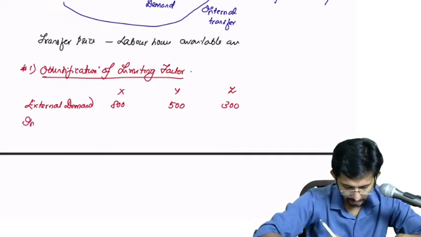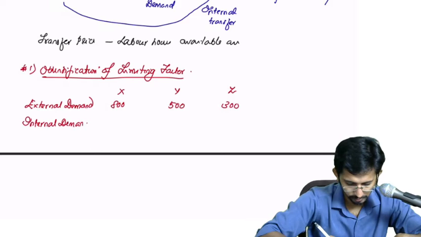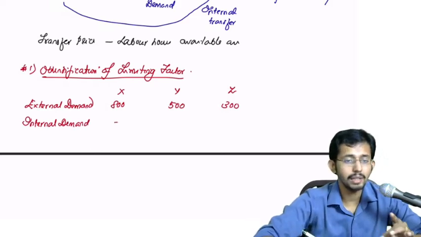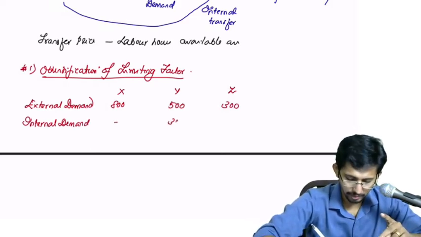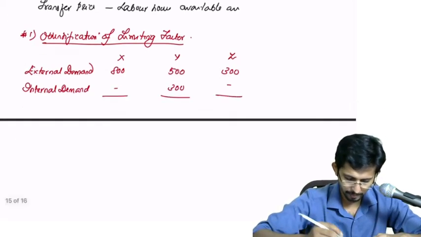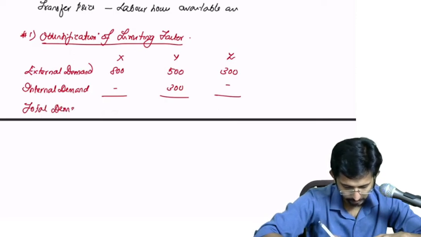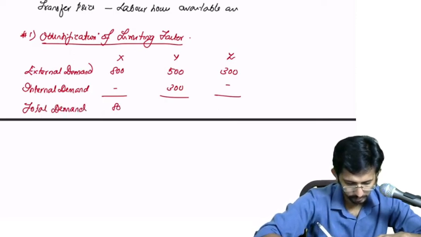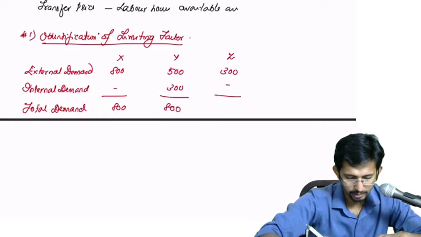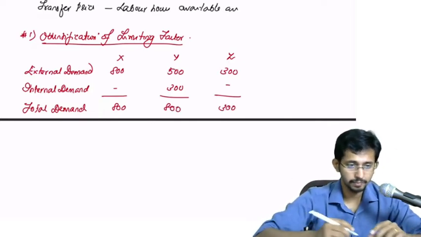Then internal demand. Internal demand of Y, how many units? It is 300. So total will be 800, 800 and 300.